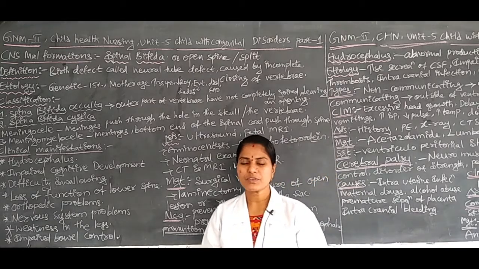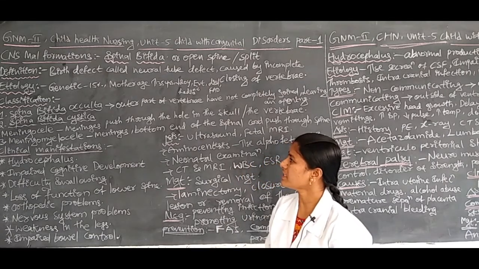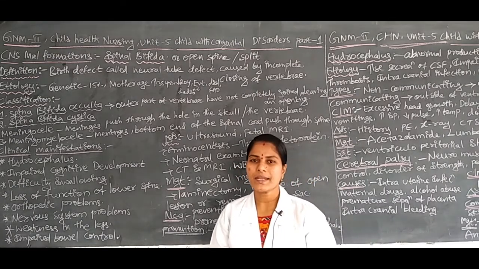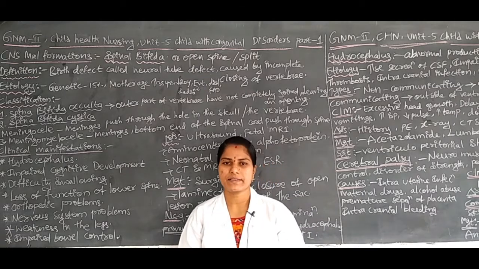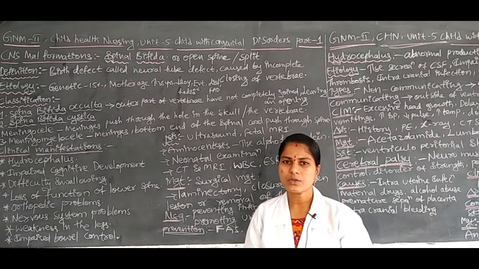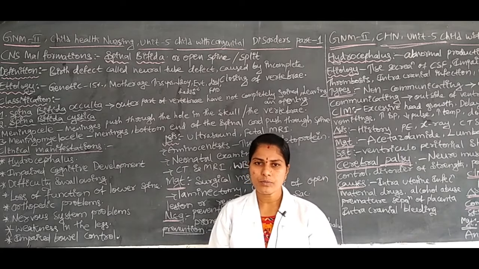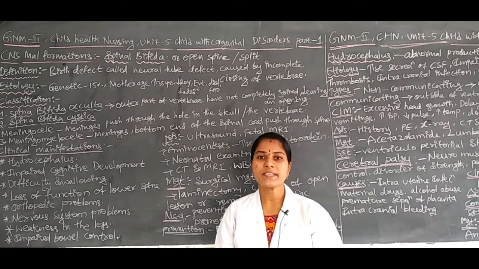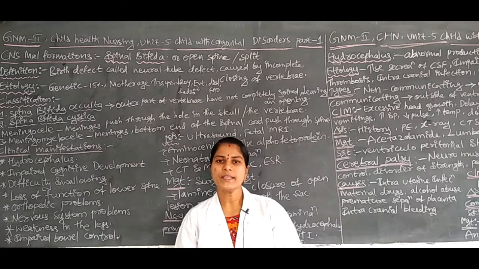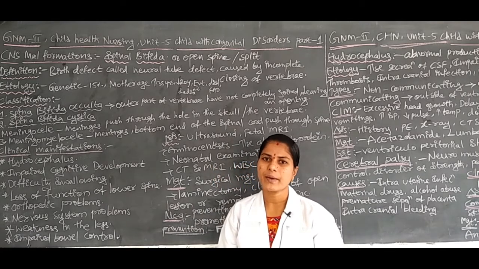Next, we will move on to the etiological factors. Mainly, the genetic factors: about 15% of birth defects arise through genes, a chromosomal abnormality or a gene abnormality, and the children may be affected by spina bifida.